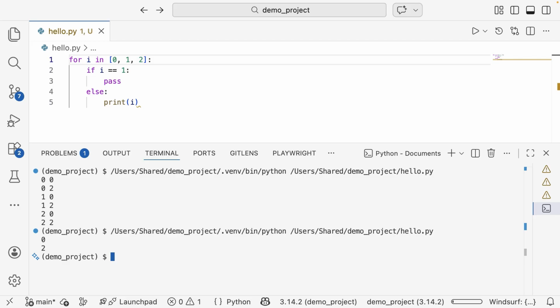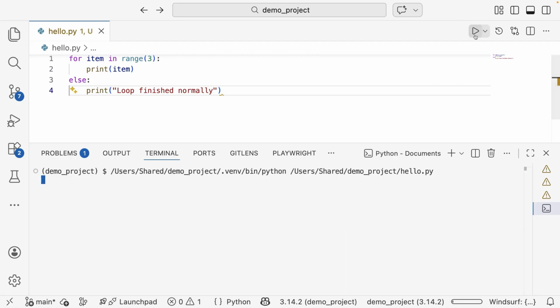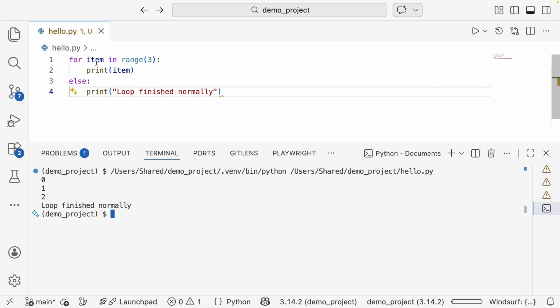So now let's talk about loops with an else statement. In Python, loops can have an else clause. You can see here the for loop, and we have an else statement also. Let's run this program to see what the output is.